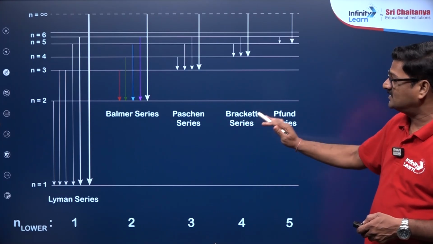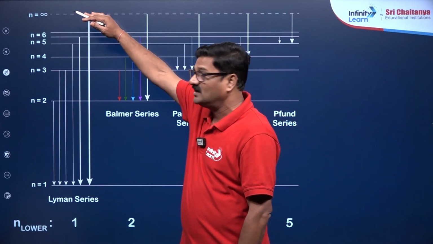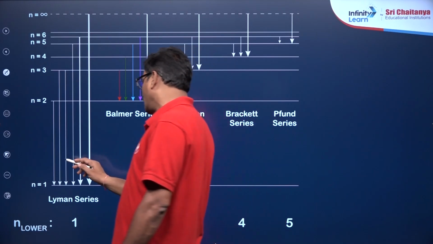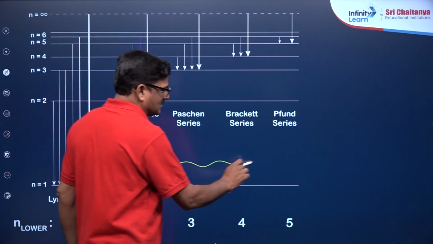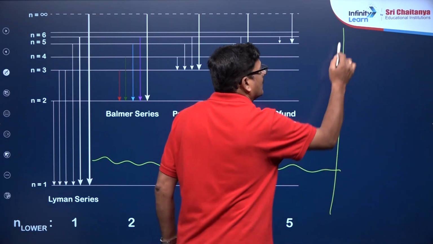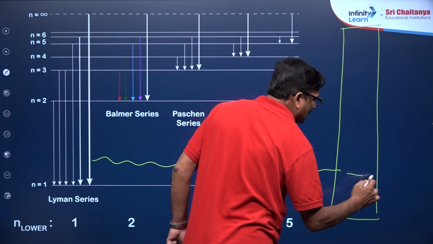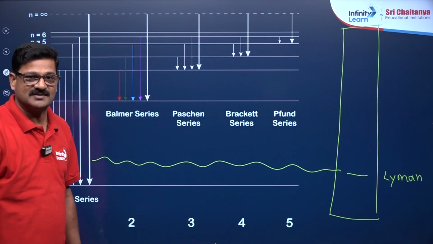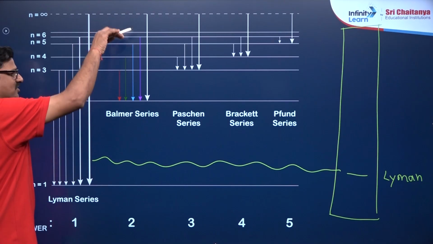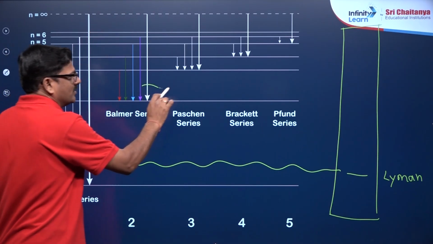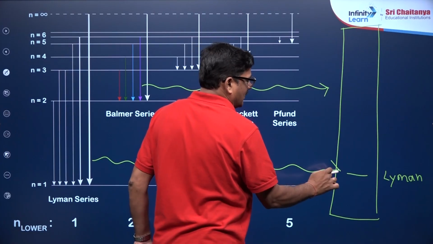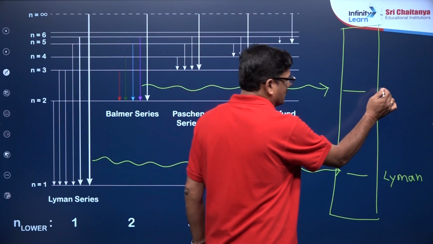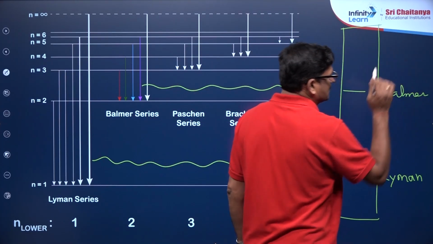Those spectral lines are seen when the electron in the excited state jumps from a higher shell to n equal to 1. It loses energy in the form of radiation, and that radiation forms a line on the hydrogen spectrum. That line was first observed by a scientist called Lyman, so it is called the Lyman series. If the electron jumps from a higher shell to the second shell, it releases energy in the visible region, and this first spectral line was observed by Balmer.